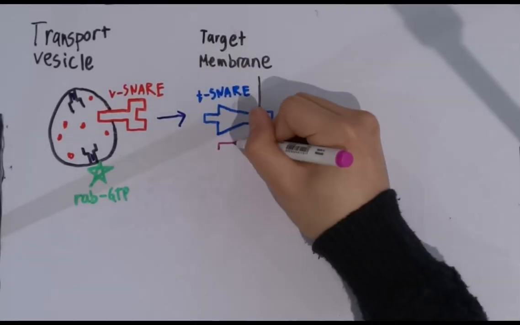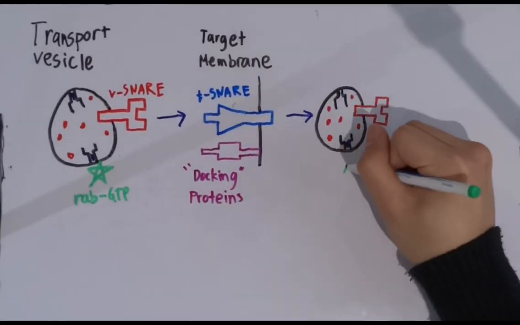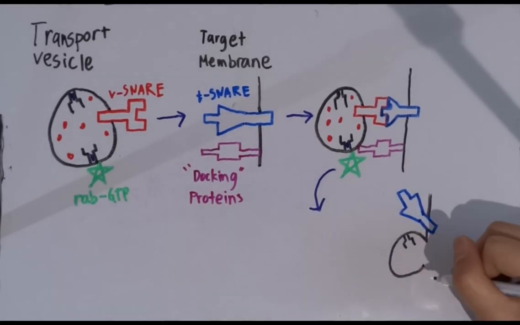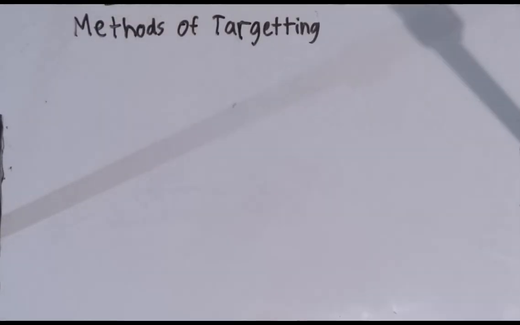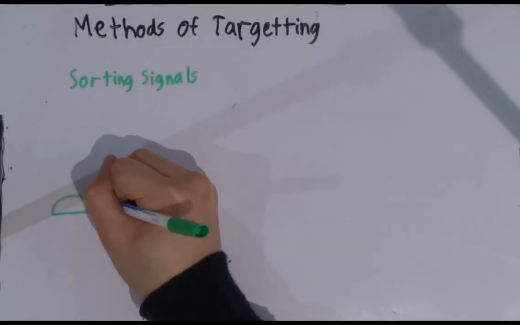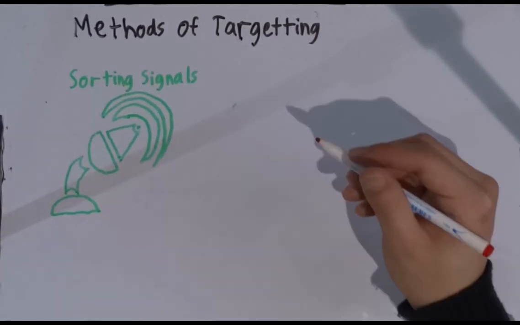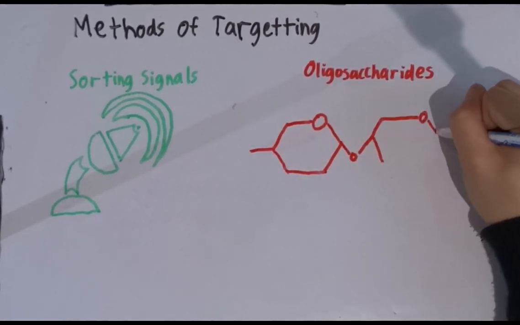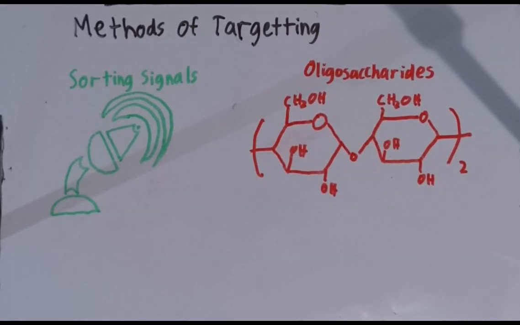The SNARE hypothesis for membrane fusion states that some SNARE proteins act in trans. Due to this, a V-SNARE on the vesicle must interact with a T-SNARE on the plasma membrane to form a core complex which then mediates fusion. These proteins need to be targeted to specific cellular destinations. This is done by virtue of sorting signals that are encoded in the protein's amino acid sequence or attached in the oligosaccharide. The receptors in membrane or surface coats of the budding vesicles recognize the sorting signal.